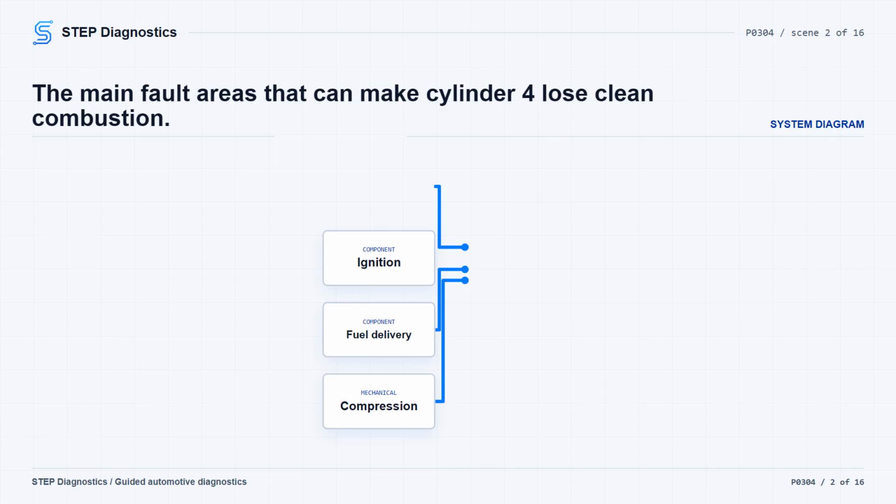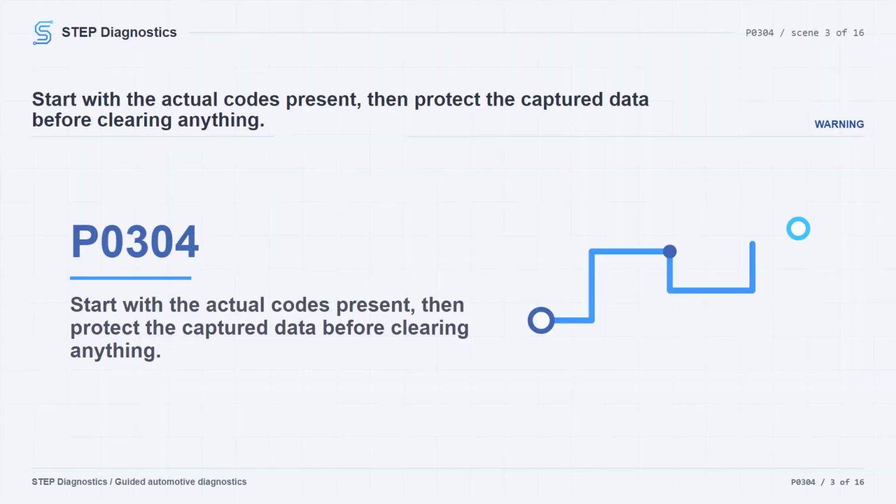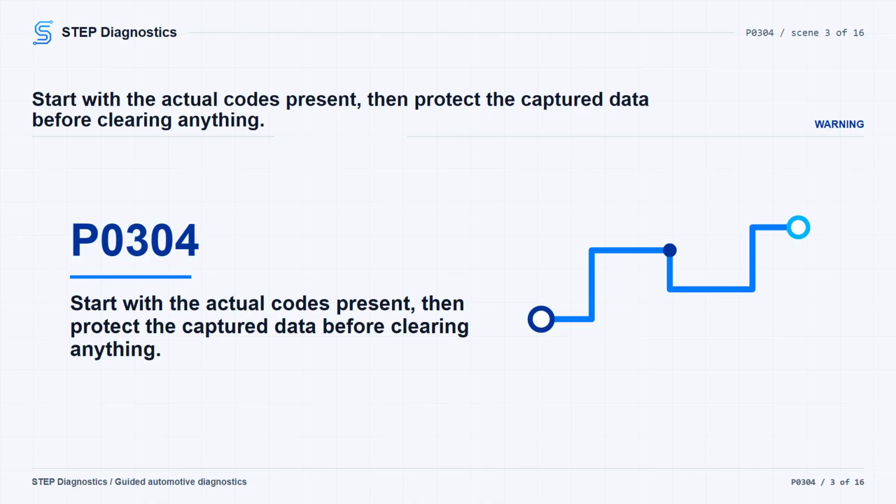Broadly, this can involve ignition, fuel delivery, vacuum or EVAP leaks, EGR influence, base engine condition, cam or crank signal input, or fuel quality. Before clearing anything, save the captured operating data, because clearing PCM codes erases the freeze frame information. Start by checking what codes are actually present. If other codes are there that change the direction, check what they mean first instead of chasing the cylinder for misfire by itself. For P0304 on this engine, continue into the misfire path.